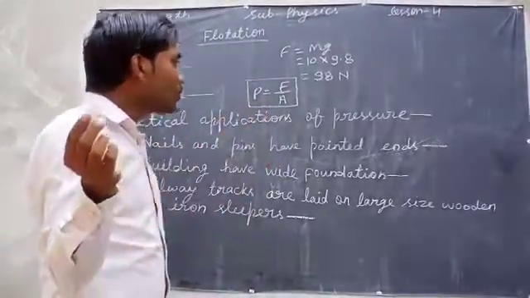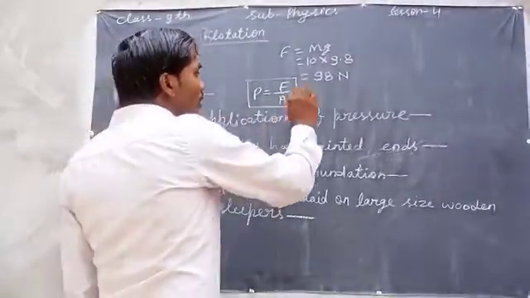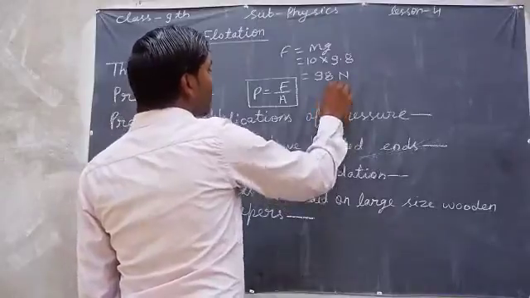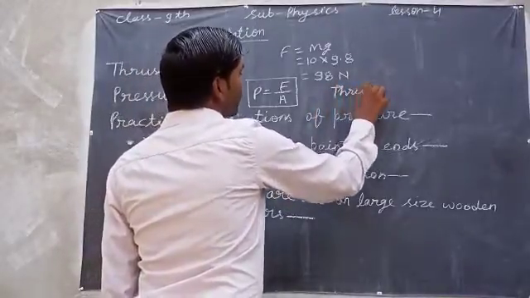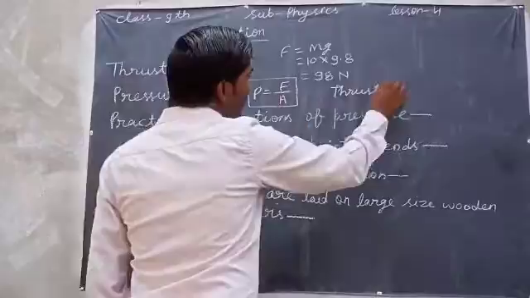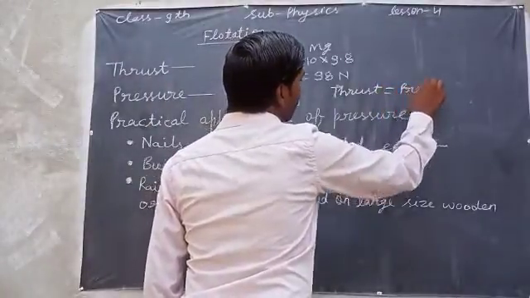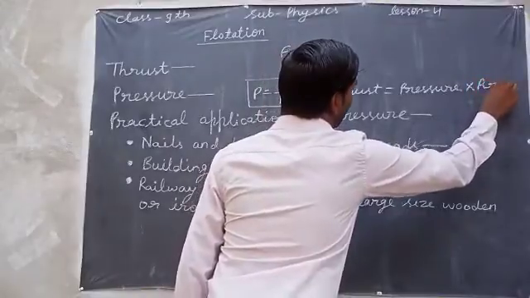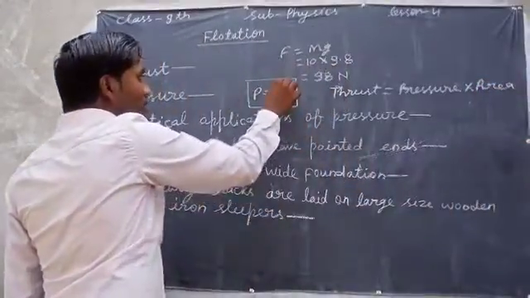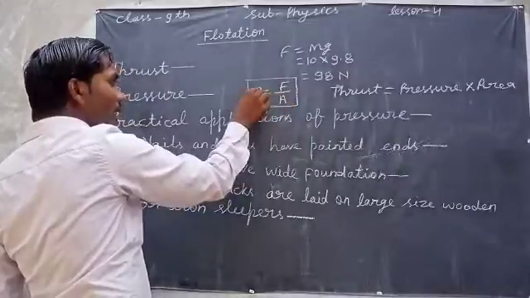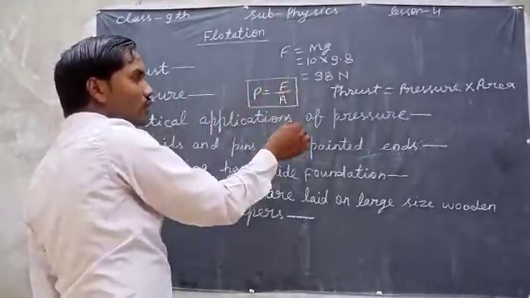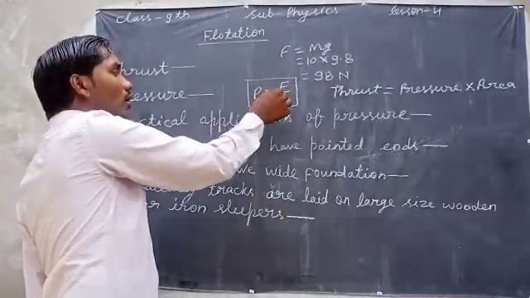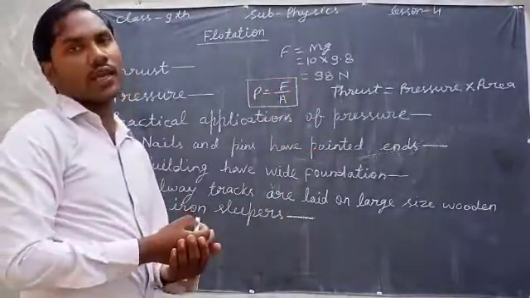As you know that force is thrust, so we can say that thrust will be equal to the pressure into area. Because from here F is equal to P into A, and F is the thrust or force. So thrust will be equal to the pressure into area.